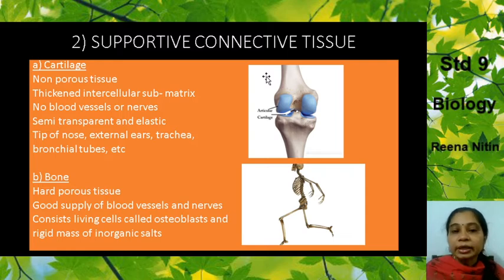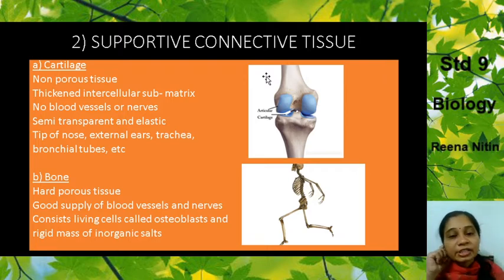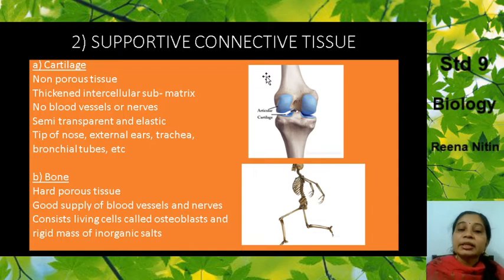It has a thickened intercellular matrix. There is an intercellular matrix inside it, covered with some layer. There are no blood vessels or nerves inside the cartilage. They are semi-transparent, meaning not totally transparent, and also they are elastic.